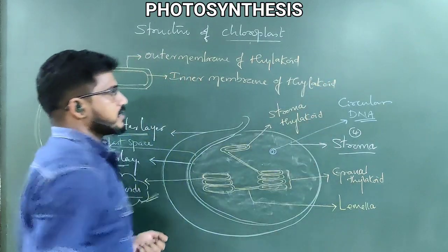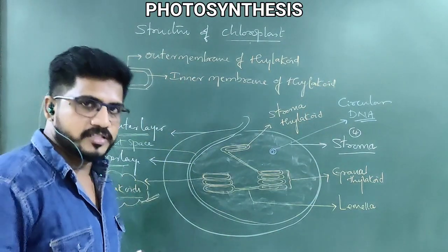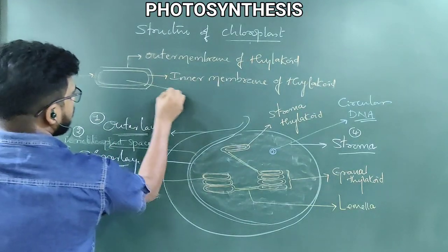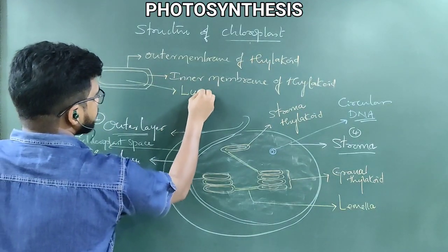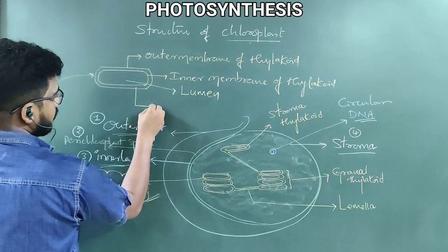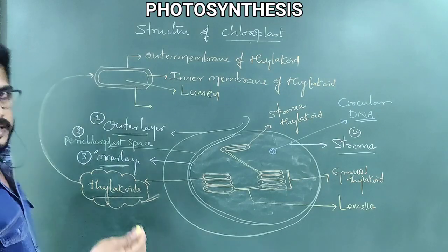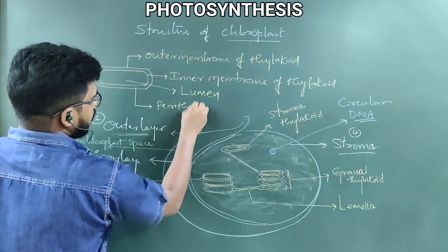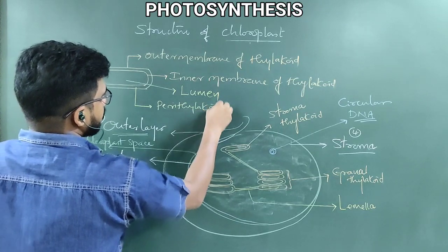If you understand the structure of the thylakoid, the entire concept of photosynthesis is easy. And this is called the lumen, and this is called the perithylakoid space.